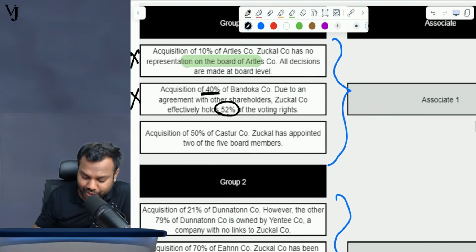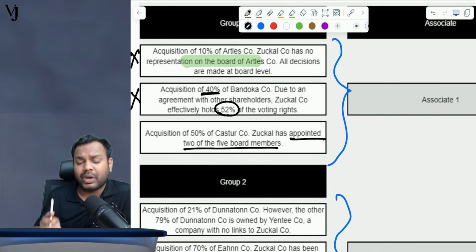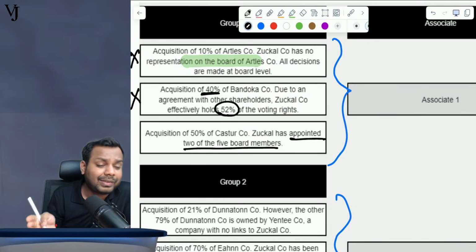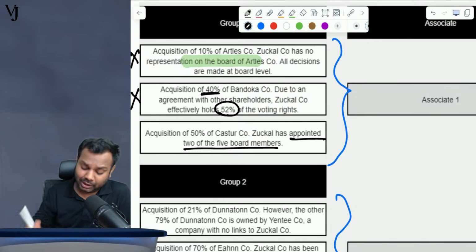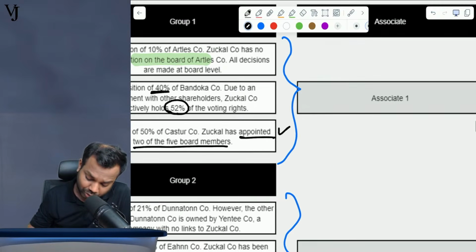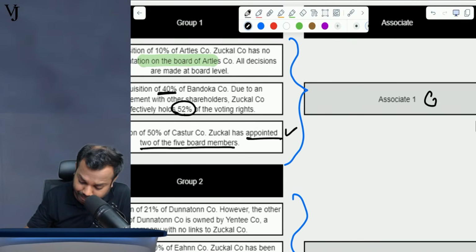Acquisition of 50% of Caster company, which has appointed 2 of the 5 directors. 2 of 5. Can 2 of 5 take decisions? No. But can they participate? Yes. So this is an associate. So here in associate 1, you write Caster company.